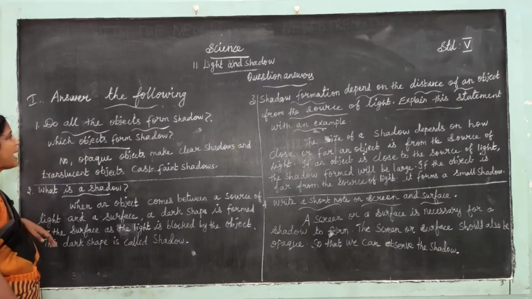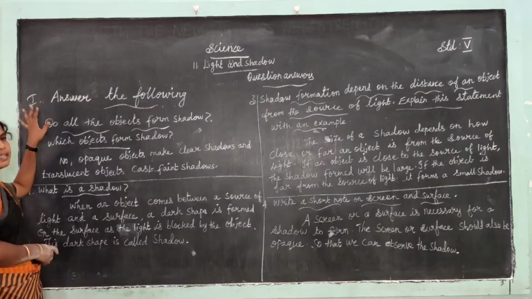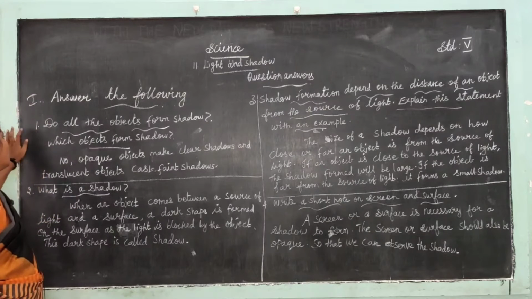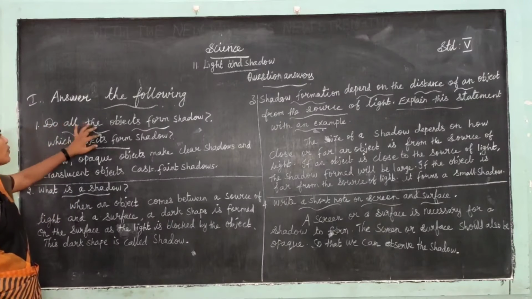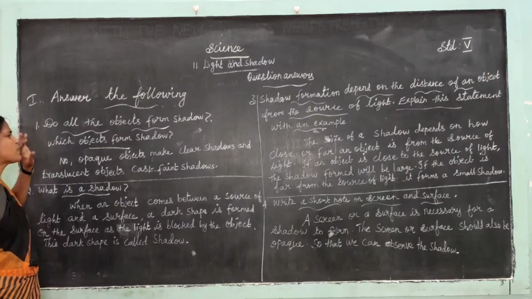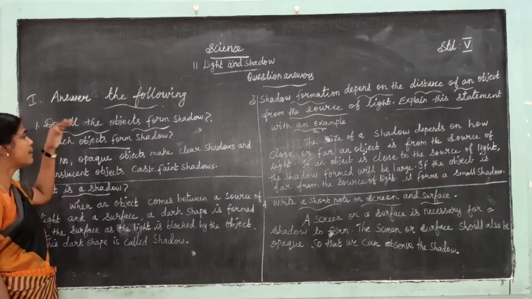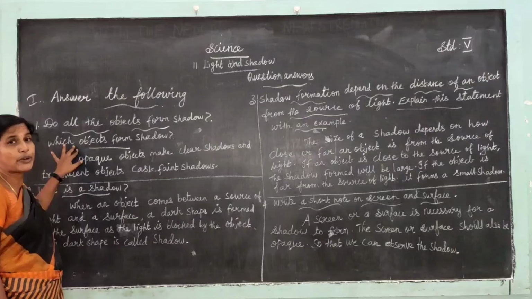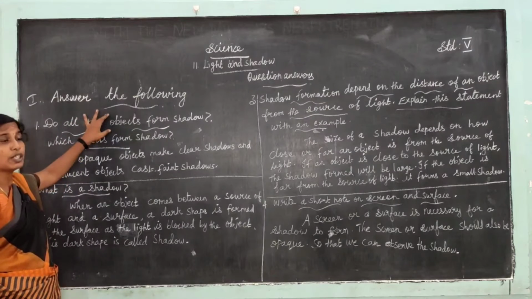Answer the following. First one: do all the objects form shadows? Which objects form shadows? Not all objects give a shadow.